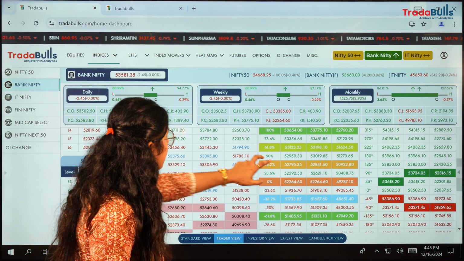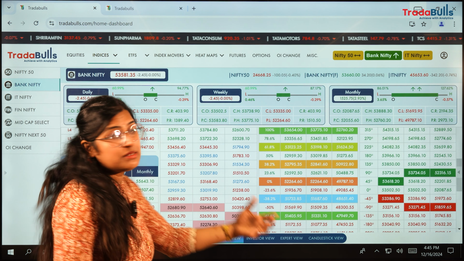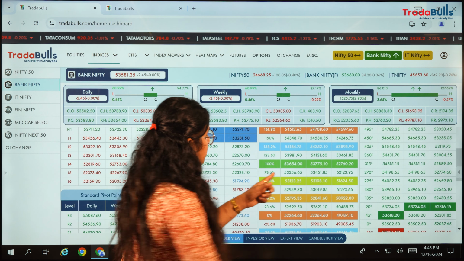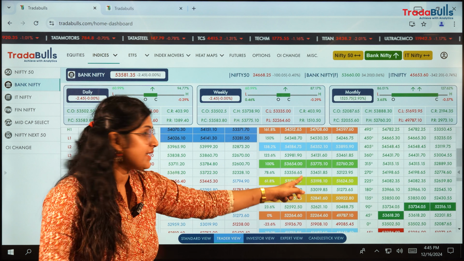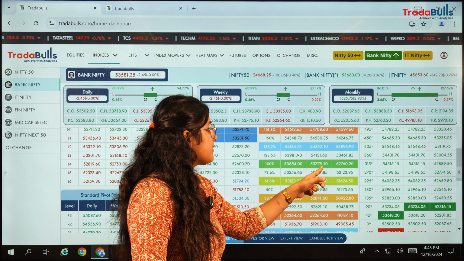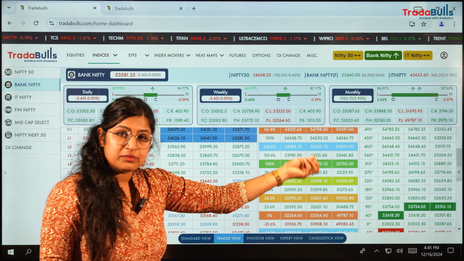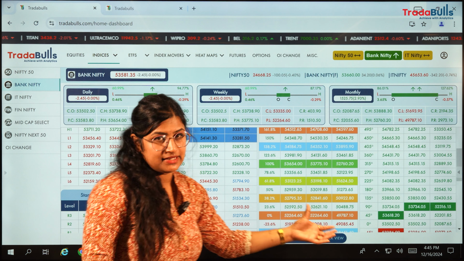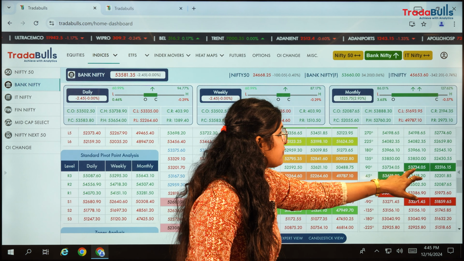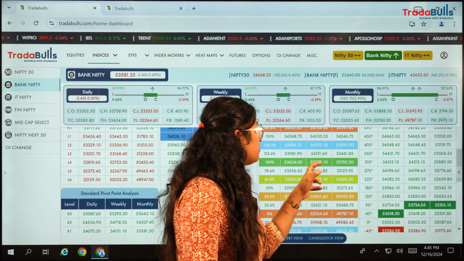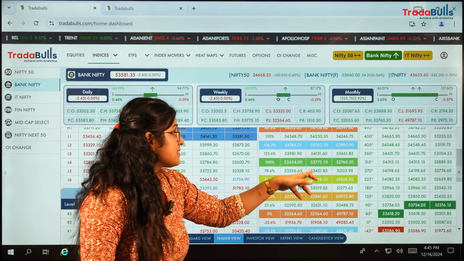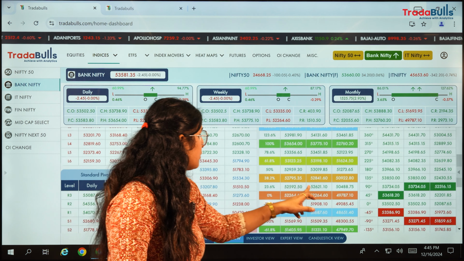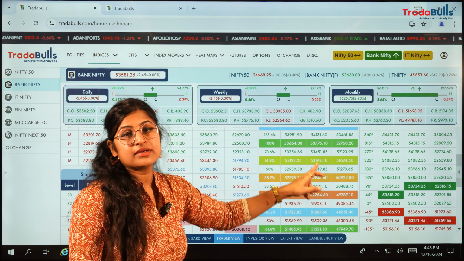According to our analysis, if we have to predict while the market is on, 53,500 is around my 78.6% to 100% of my Fibonacci analysis. Whenever 53,775 is crossed, we can expect a bullish trend. Otherwise, we can expect 53,198 to be the immediate support. According to Gann also, 53,734 is more or less close to the resistance indicated by Fibonacci, and even 53,271 is close to the support that we are indicating according to Fibonacci.